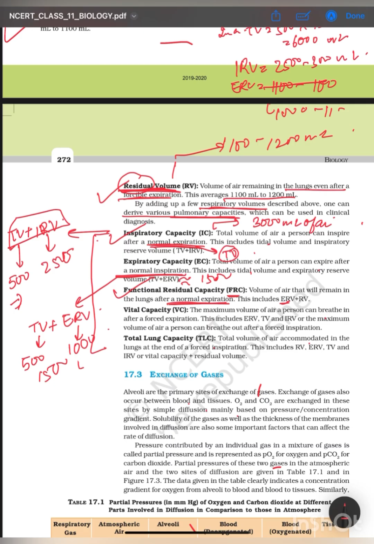And now you can calculate how much it is. ERV would be around 1000 and RV is also around 1100. So it is around 2100.